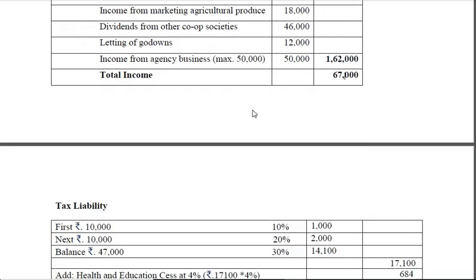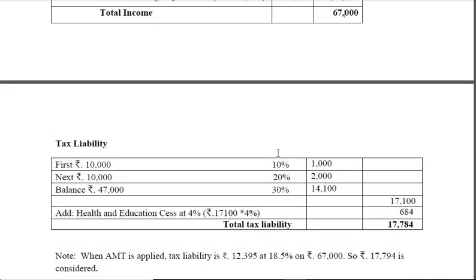Now you have to calculate the tax on this 67,000 rupees. First 10,000 rupees, tax rate is 10%, so 1,000. Next 10,000 rate is 20%, so that comes to 2,000. And on the balance, 67,000 minus these 20,000, so the remaining value is 47,000.